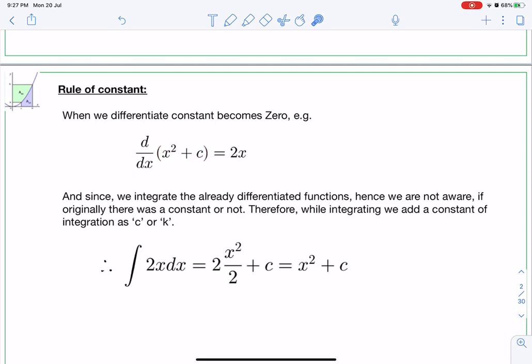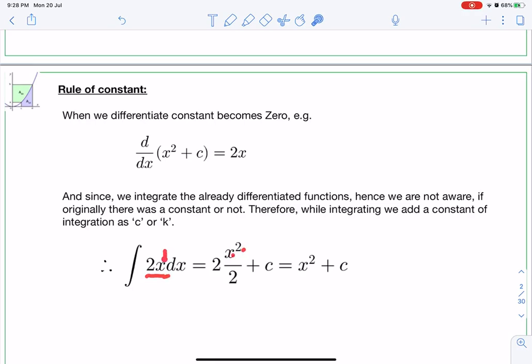Now when we integrate, actually we integrate the already differentiated function. So while integrating this, we don't know whether in the reverse process there was some c or not, whether it is required or not. So because of this, what we do, we integrate according to the above rule, means we add 1 to the power.